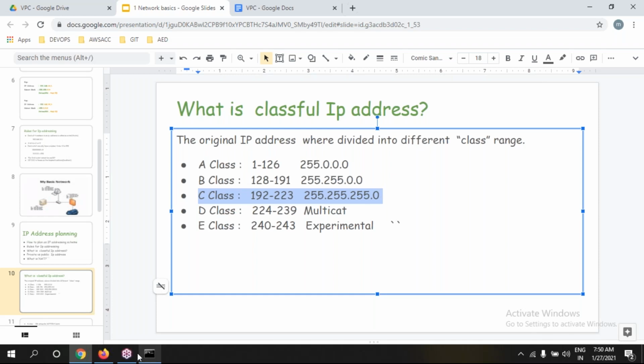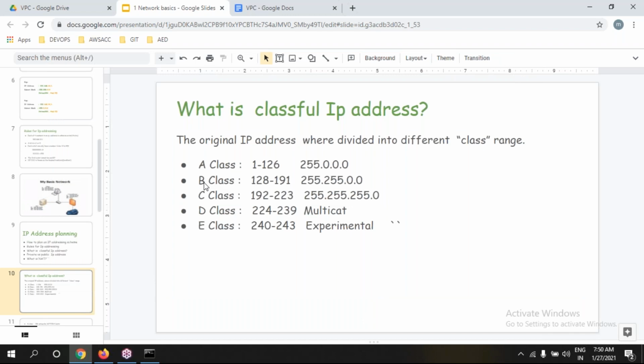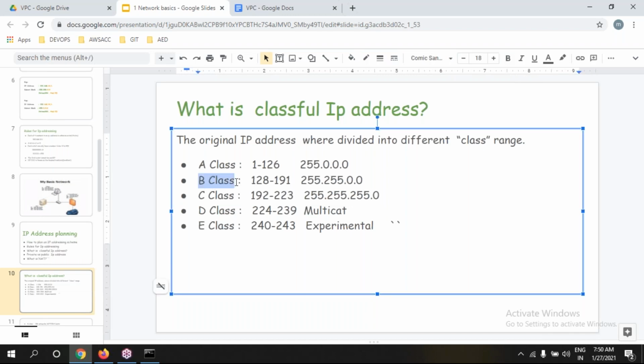Even my laptop comes under class C. But an ISP, an internet service provider like Hathway or Beam, which I already explained, comes under class B. So who is class C? Tata Communication and Reliance, those people come under class A.